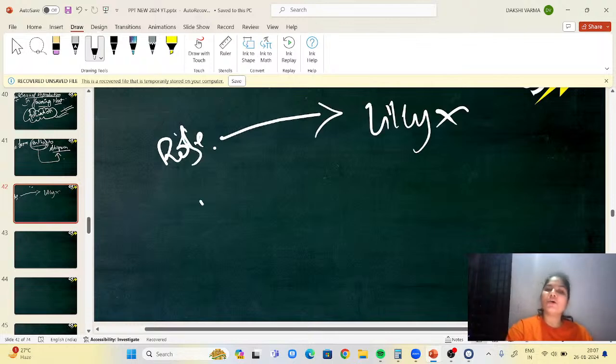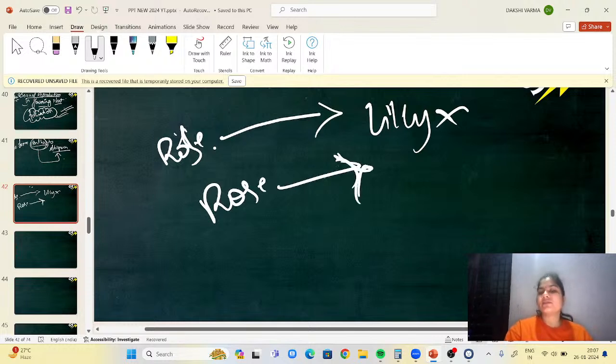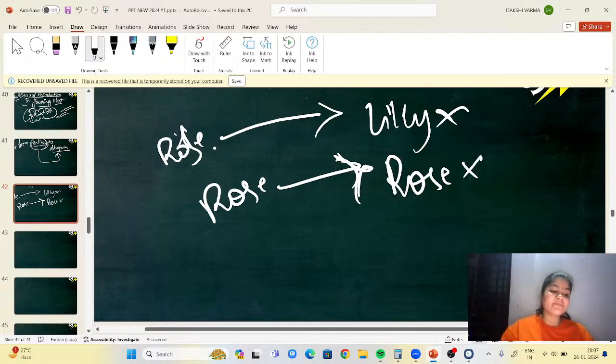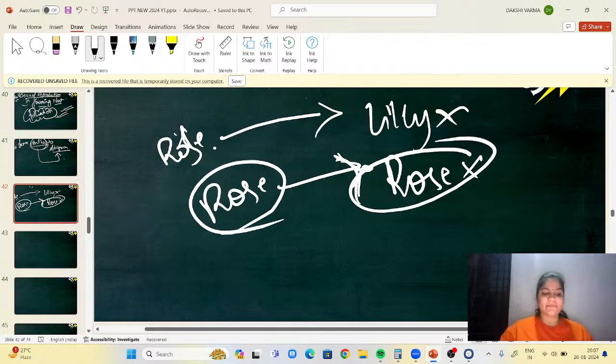Rose pollen grains will fall onto rose stigma only. The species should be the same. Next, maximum variation will happen in xenogamy. Obviously maximum variation, because it's completely cross-pollination.